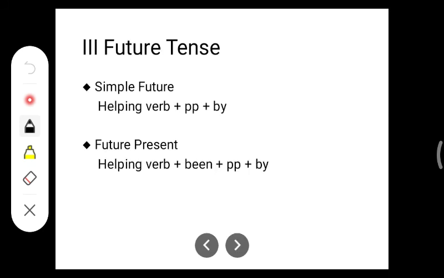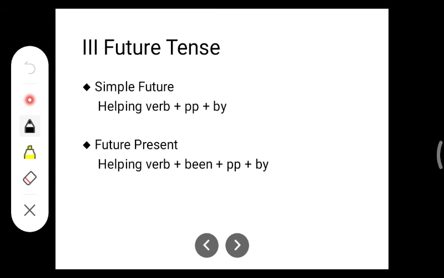Well, in future tense, while I was telling you about the exceptions, I told you there is no future continuous and there is no future perfect continuous. So here there are only two things, that is simple future. I just went wrong here.